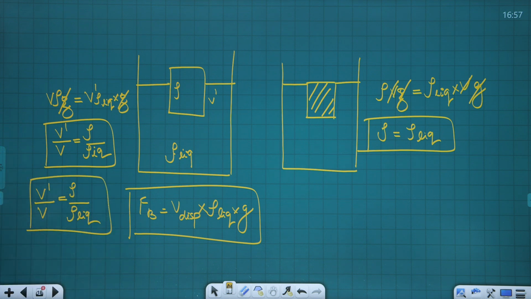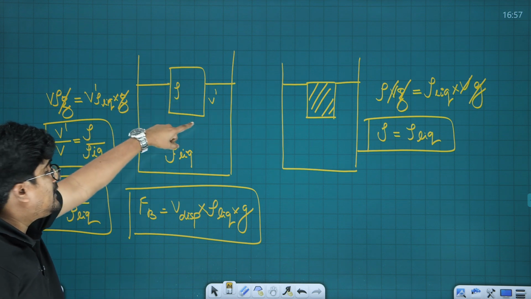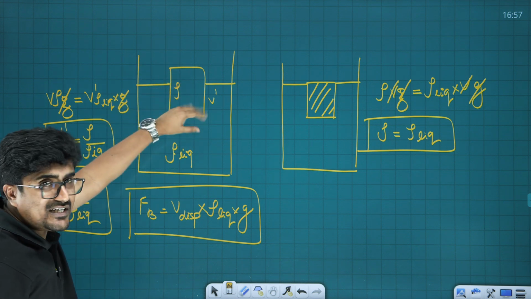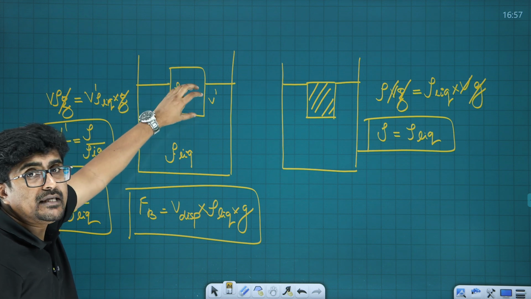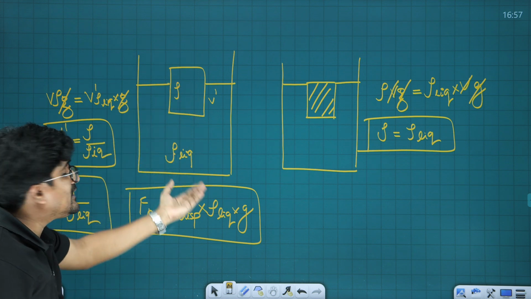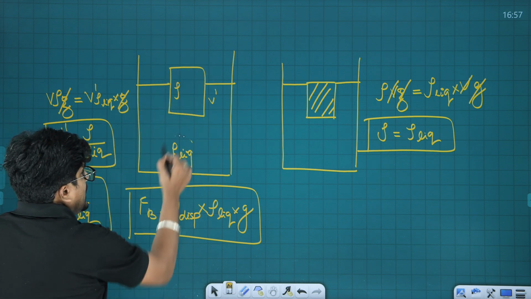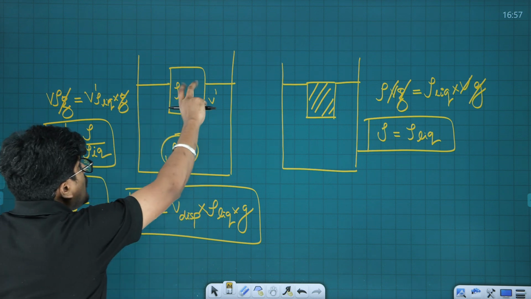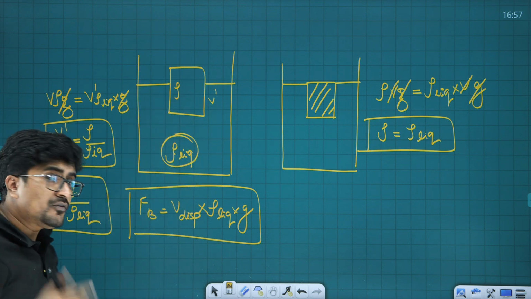This is that relation. Here the density of the material is greater, so once the density is greater, the volume inside will keep on decreasing. If I increase the density of this liquid, then the volume inside the liquid will decrease.